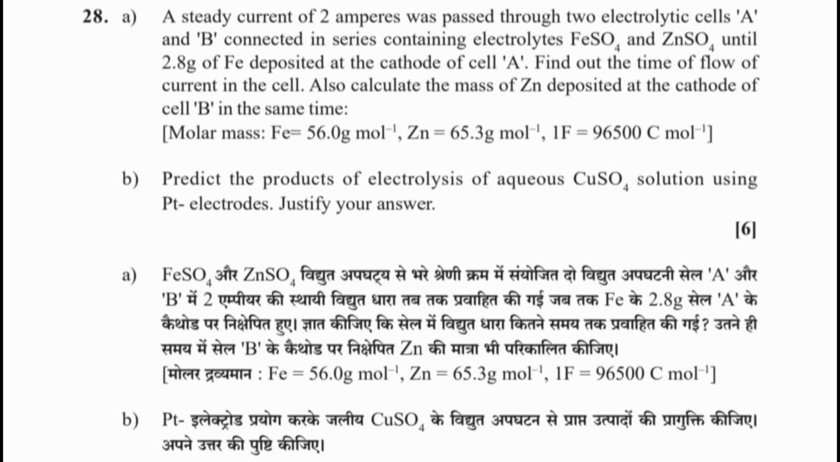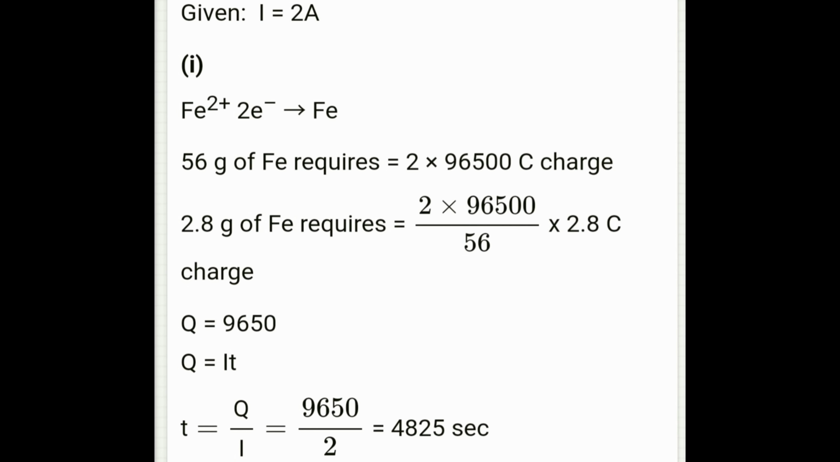Question 28a. A steady current of 2 amperes was passed through two electrolytic cells A and B connected in series containing electrolytes ferrous sulfate and zinc sulfate until 2.8 gram of iron was deposited at the cathode of cell A. Find out the time of flow of current in the cell. Also calculate the mass of zinc deposited at the cathode of cell B in the same time. Pause the video and see the answer.